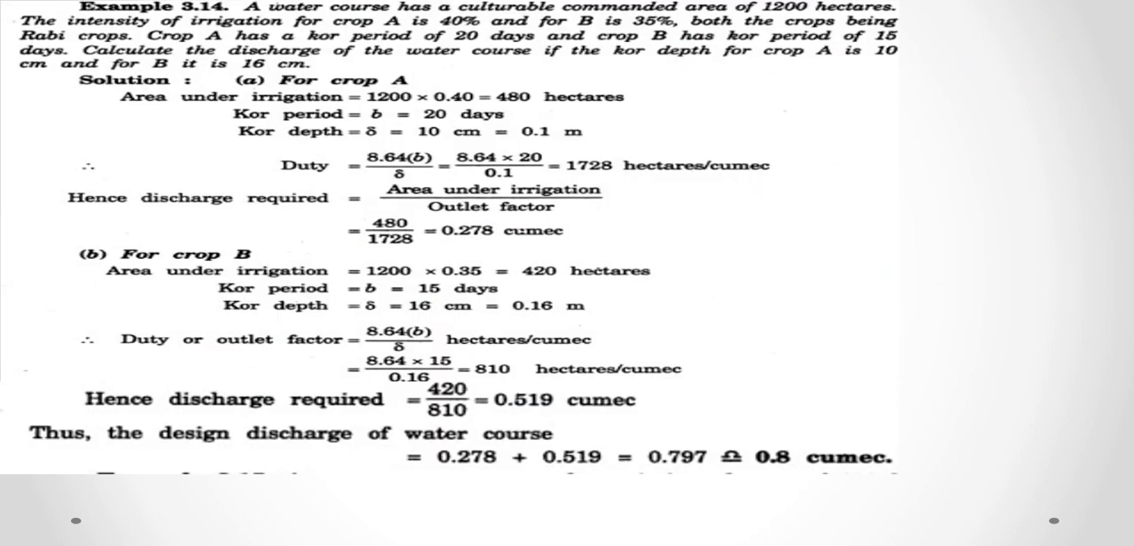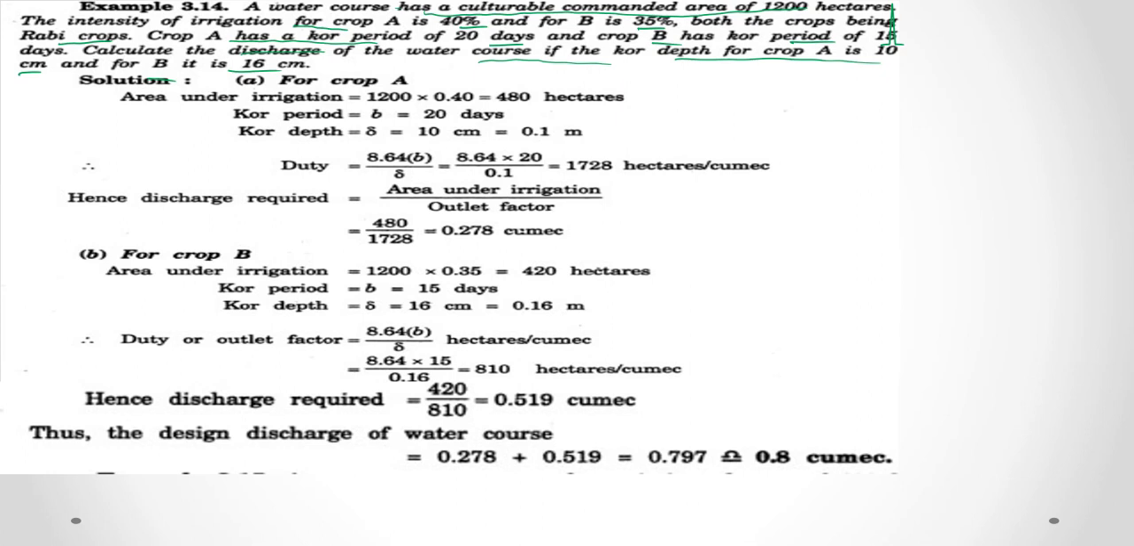Now the next question. Here, a watercourse has a cultivable command area of 1,200 hectares, and the intensity of crop A is 40% and crop B is 35%, both crops being rabi crops. Crop A has a core period of 20 days and crop B has a core period of 15 days. Now calculate the discharge of the watercourse if the core depth of crop A is 10 cm and of crop B is 16 cm. Okay, here instead of base period, core period is given.